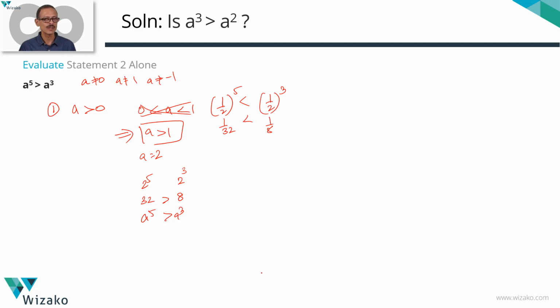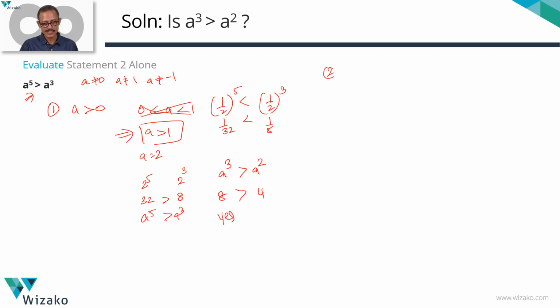If A is greater than 1, is A cube greater than A square? Go with the same 2. A cube is equal to 8. A square is 4. 8 is greater than 4. So A cube is greater than A square. So if A is positive, wherever this condition holds good, when A is greater than 1, A cube will be greater than A square. Answer to our question is a yes.